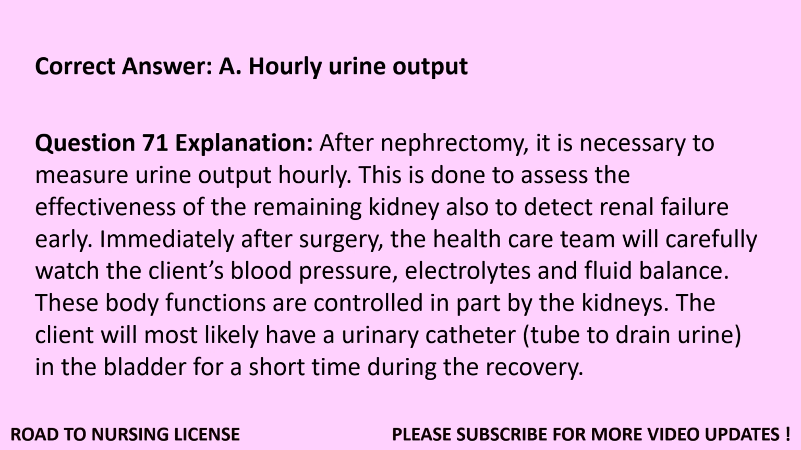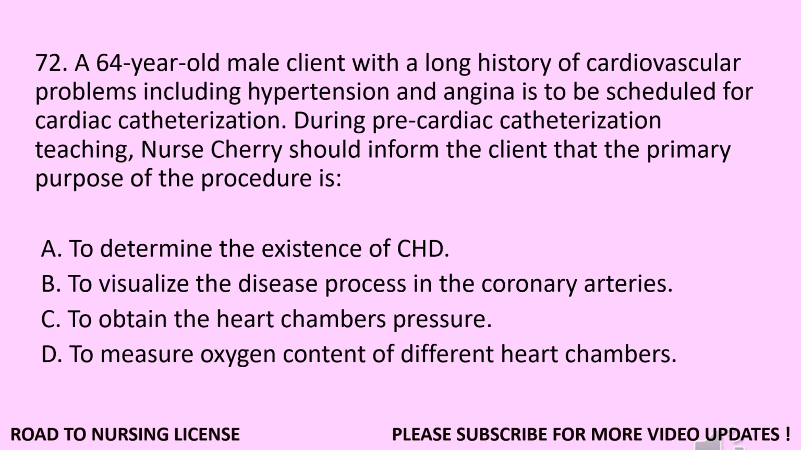Question 71. Explanation. After nephrectomy, it is necessary to measure urine output hourly. This is done to assess the effectiveness of the remaining kidney, also to detect renal failure early. Immediately after surgery, the healthcare team will carefully watch the client's blood pressure, electrolytes and fluid balance. These body functions are controlled in part by the kidneys. The client will most likely have a urinary catheter, a tube to drain urine, in the bladder for a short time during the recovery.